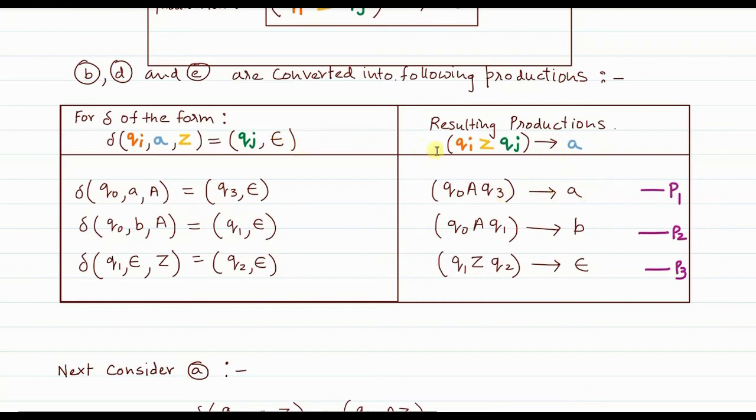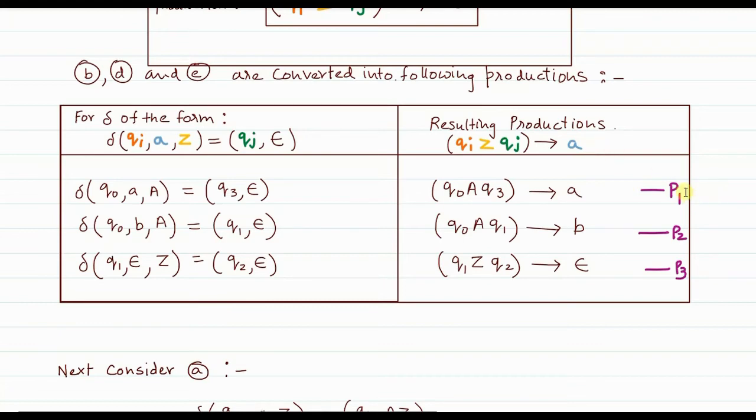Just use the formula. Similarly, Q0 B A can be written as Q1 epsilon, or null, and the third one can be written like this. You can just have a look at the converted productions. Simply, I have used this formula if the transition is of this type. Just rearrange the terms and write. There is no other calculation. Pure remembering business.